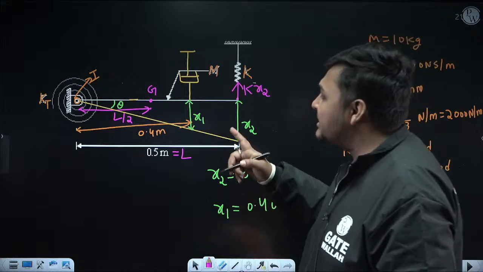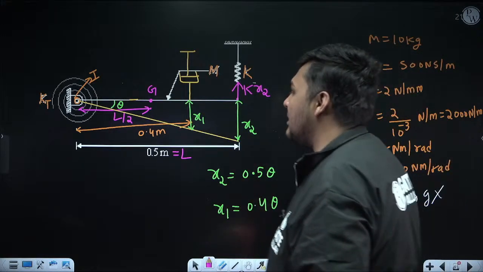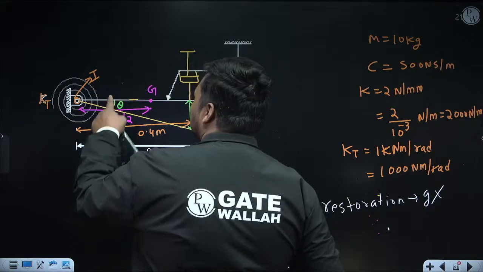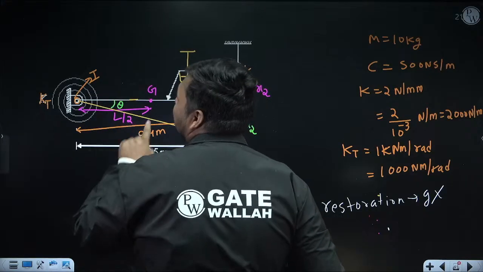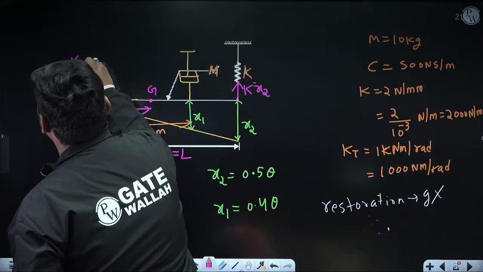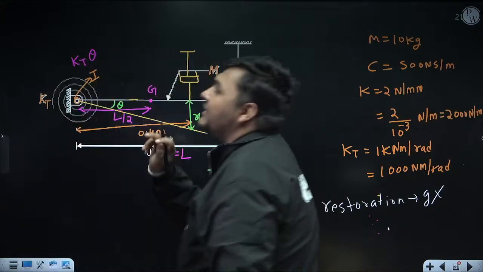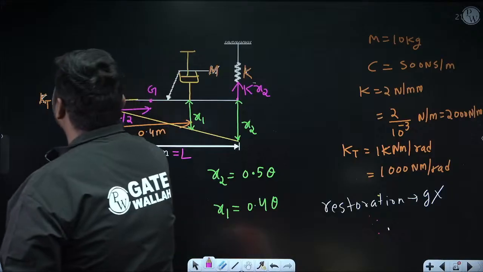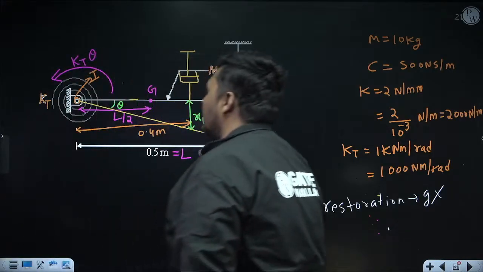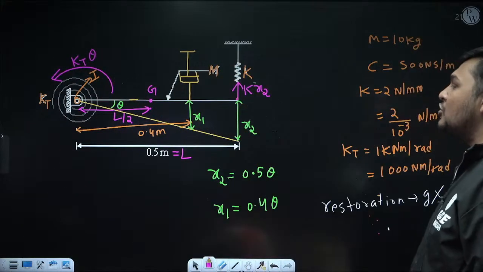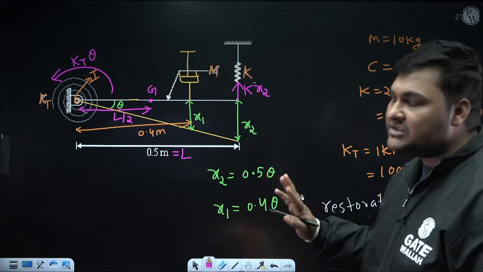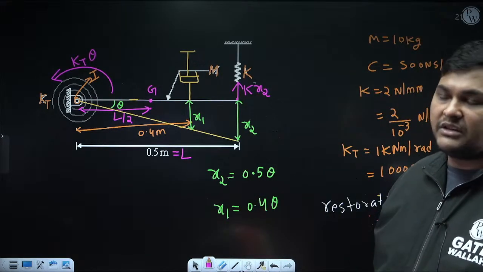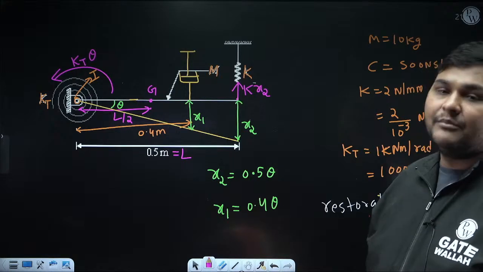So here, since it is a torsion spring, a restoring moment will come. It will be equal to the stiffness of this spring, which is Kt. Now see its angular displacement. Angular displacement is theta, so this restoring moment will be Kt theta, and it is already a moment. It will be opposite to theta. Right now theta is clockwise, so it will be anti-clockwise. That's it. But since restoration is not occurring due to gravity, I am neither considering weight nor the static deflection of the spring, because they will cancel each other's effect. So the restoration part is completed.